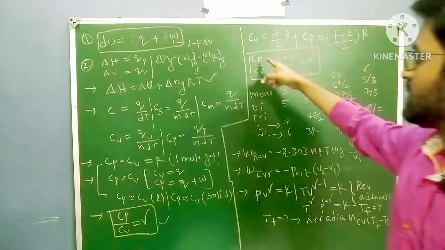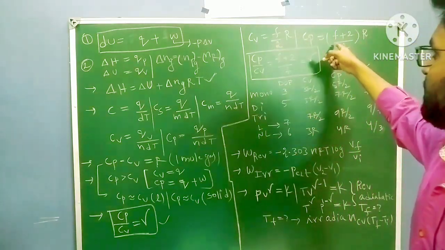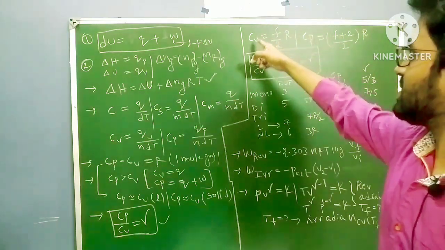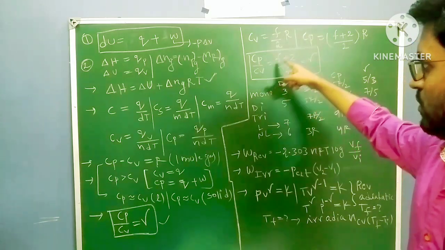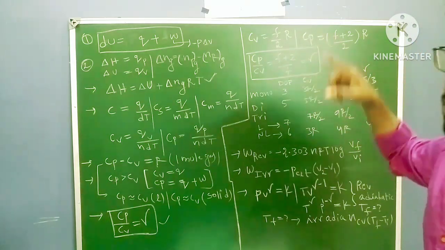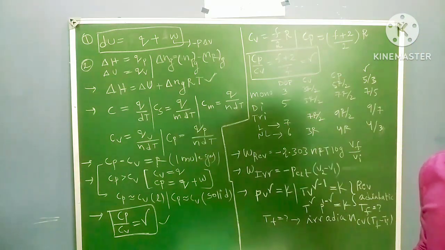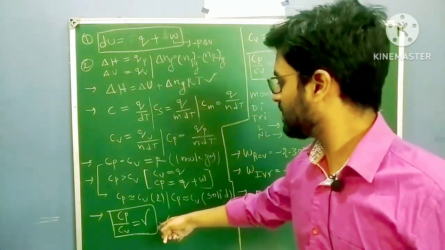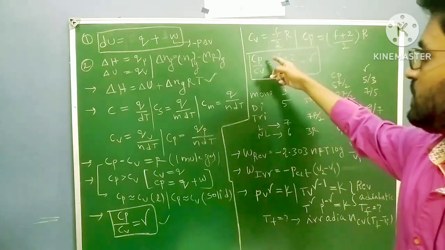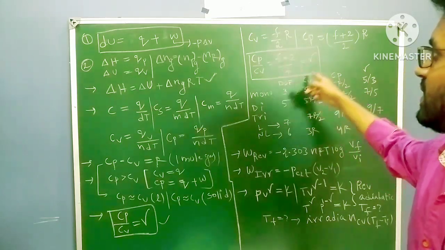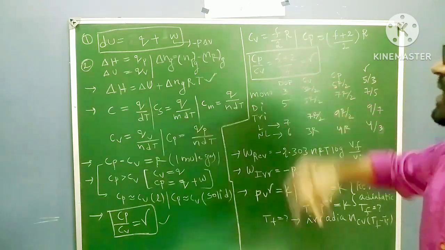Now Cp by Cv. Just take the Cp formula over the Cv formula and you will get (F plus 2) by F. So Cp by Cv equals (F plus 2) by F equals gamma, because Cp by Cv equals gamma here, and Cp by Cv equals (F plus 2) by F because of these two formulas. Overall, we can write gamma equals (F plus 2) by F, right?